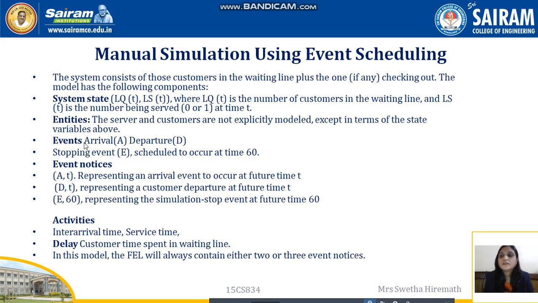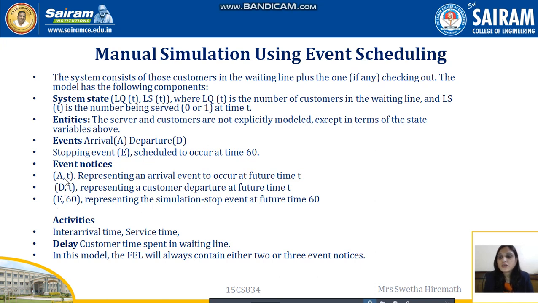So next are the events. There are 2 events which occur, arrival A and departure D. The stopping event, that is the ending event which occurs at the end of the simulation, is represented with capital E, scheduled to occur at time 60. So here we have considered the stopping time of the clock at 60. Till 60, how many customers will arrive and how many will depart, everything will be noted down within the simulation table. Event notices may be either A,t, D,t or E,60.